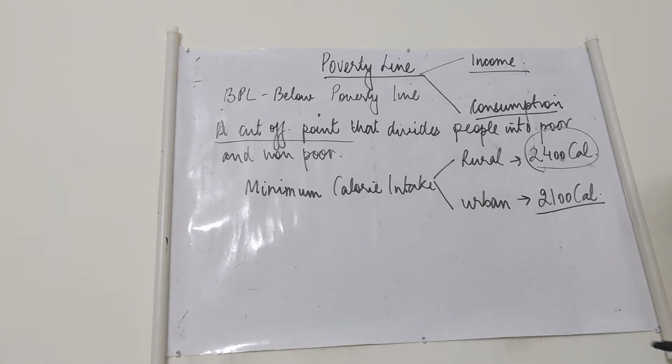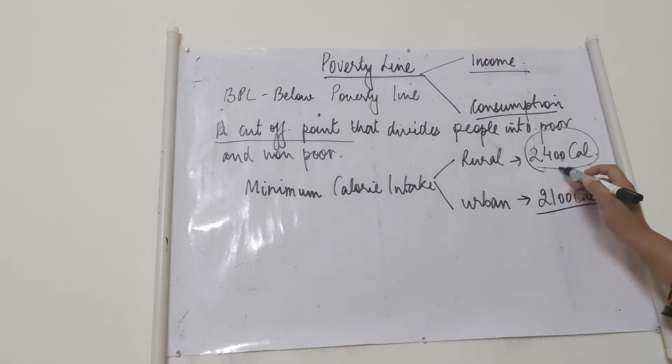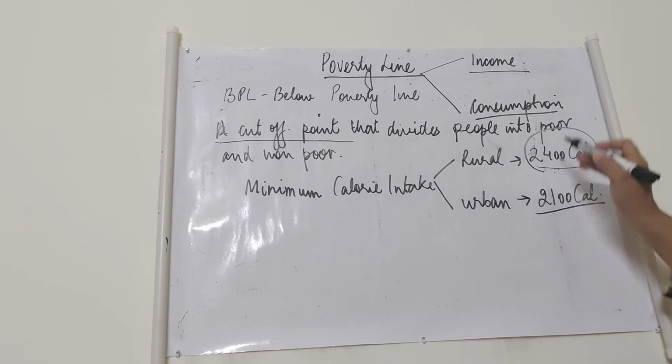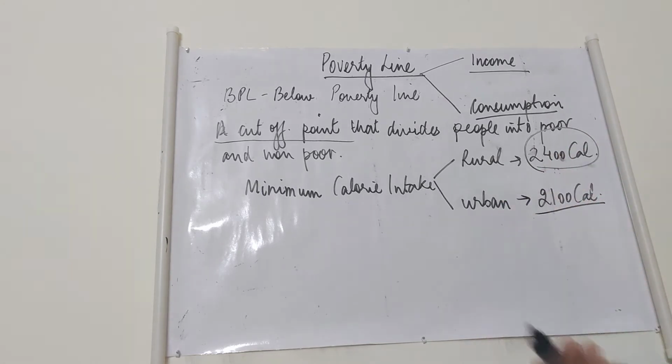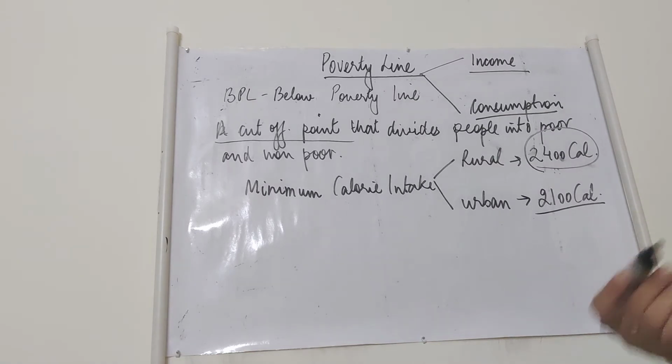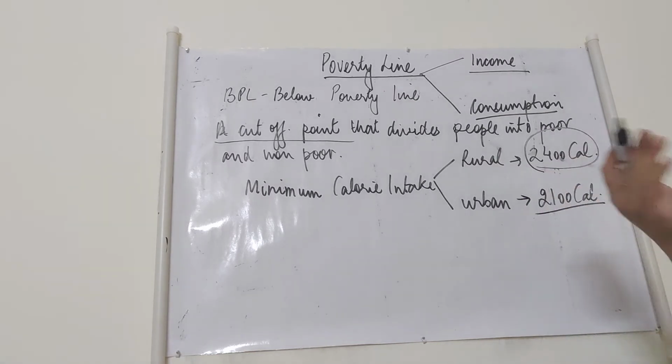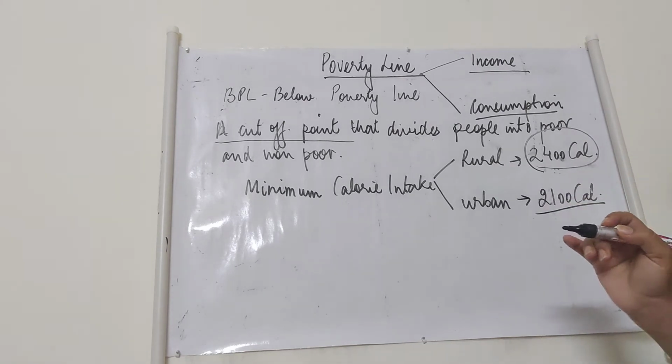Now, what is the reason? Again, this can also come as a 2-mark question: what is the reason behind the increased calorie intake for the rural areas? The reason is that in the rural areas, people are engaged in hard physical activities which require a lot of labor. So they require more energy, more calories, than the urban people.